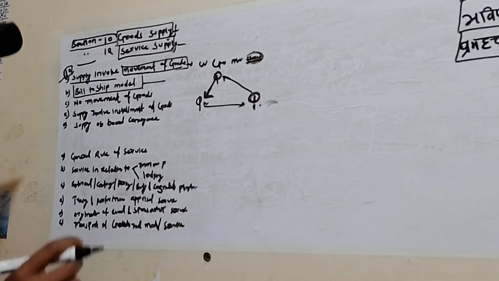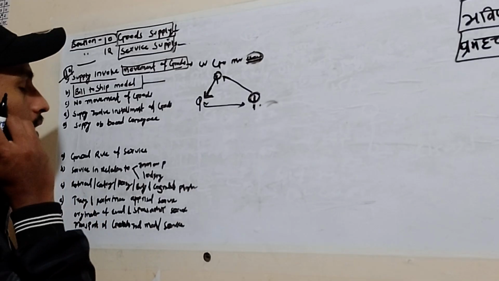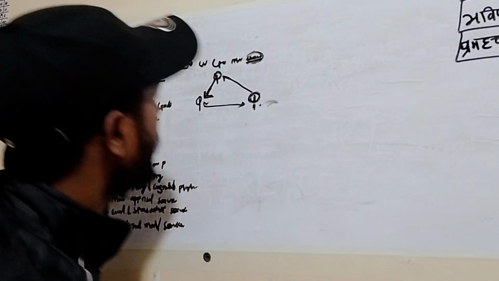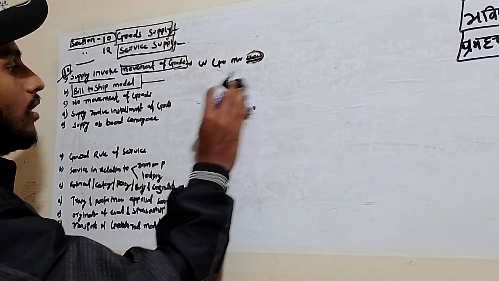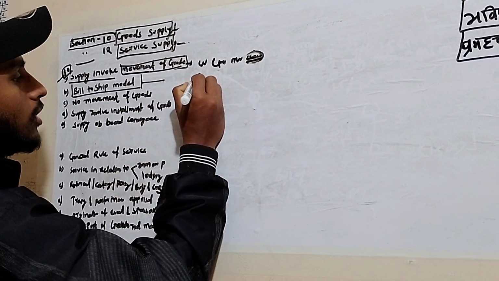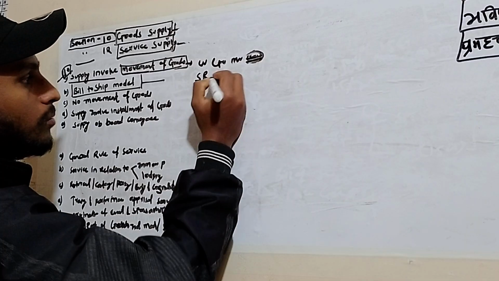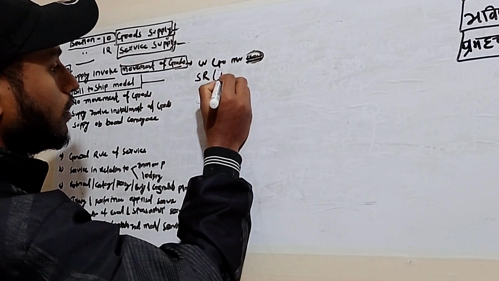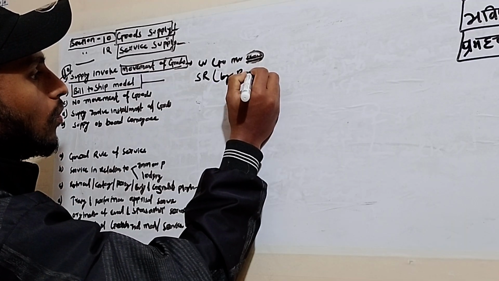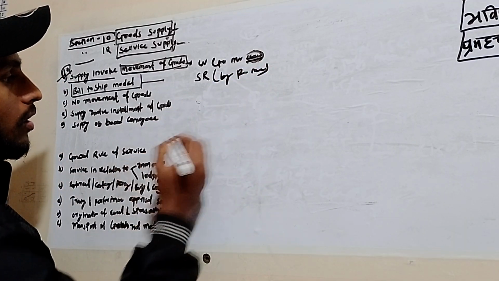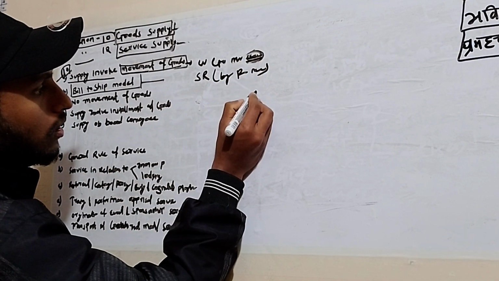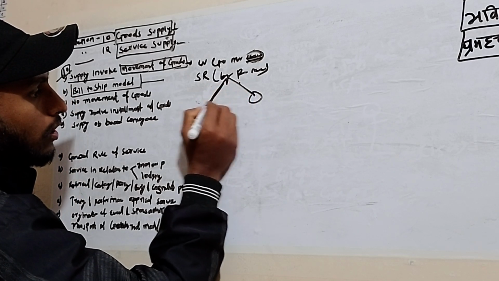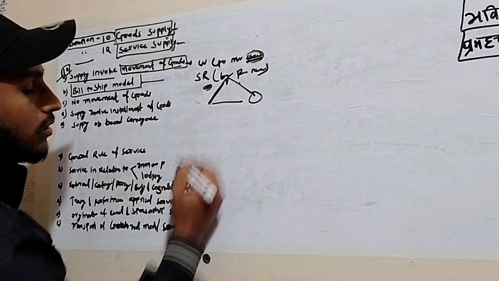So in that bill to ship model, what will the place of supply be? The place of supply will be the recipient, by whom? By the person who makes the order. There are two supplies here, one supply this one, and another supply this one.